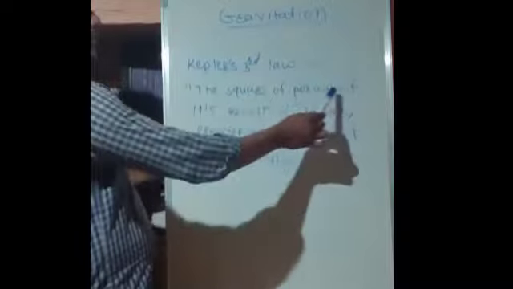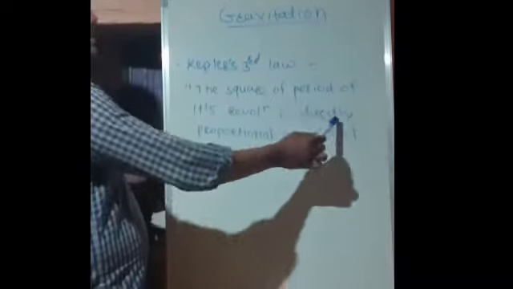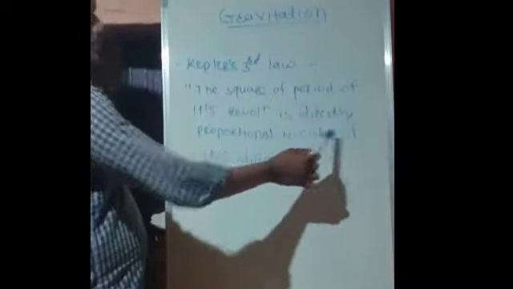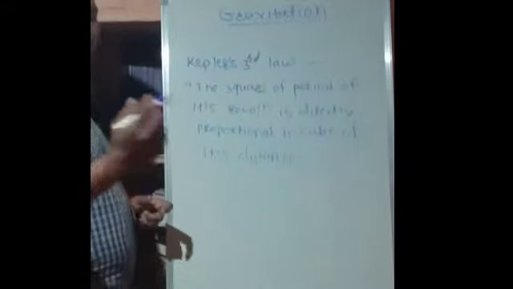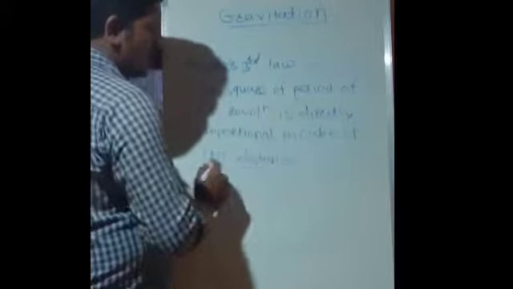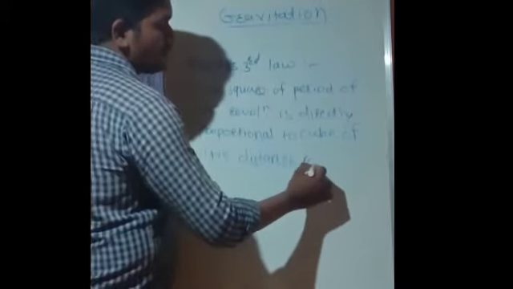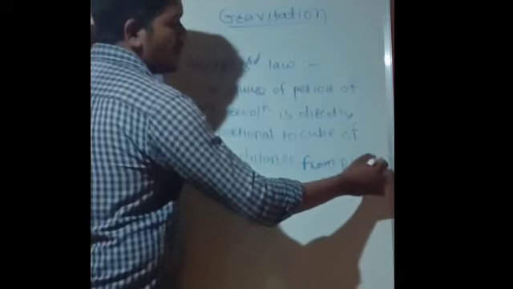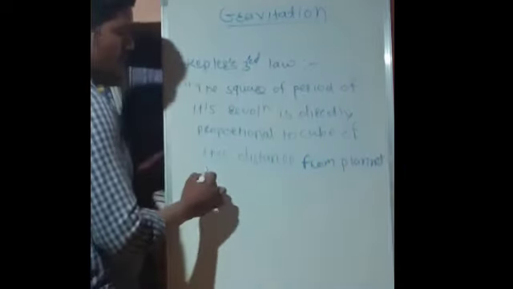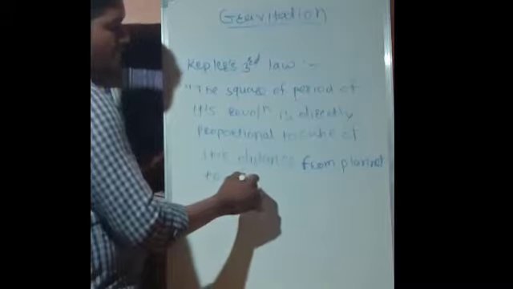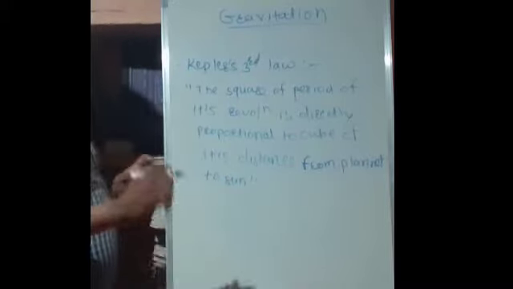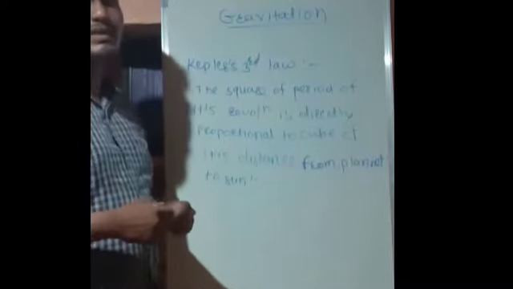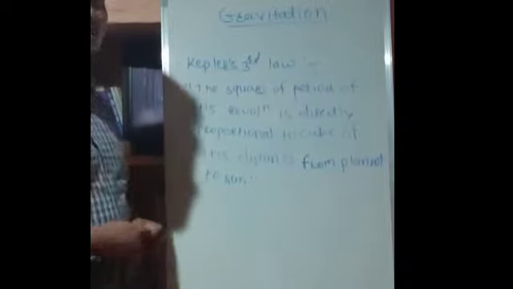The square of period of its revolution is directly proportional to the cube of its distance. For the sake of your understanding, I will write the complete sentence. It's a distance from planet to sun. From planet to sun. So this is the complete form of Kepler's third law.